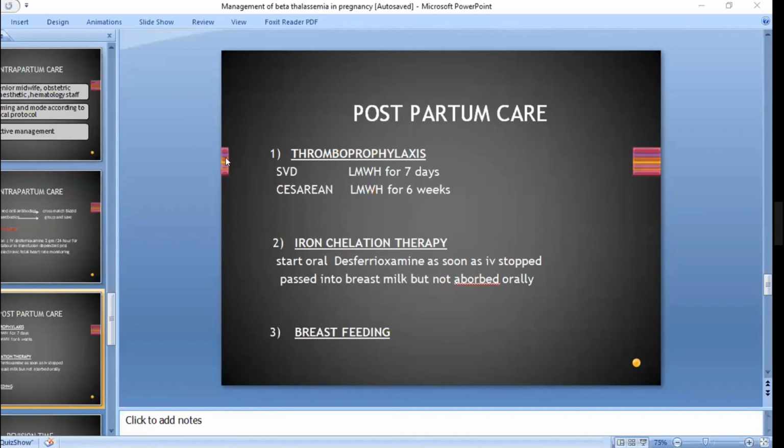You have already told me about thromboprophylaxis. It is the same as in sickle cell disease. And iron chelation, if the patient has taken iron chelation during the intrapartum period, she needs to continue it in the postpartum period. She can take oral, and you should know that oral desferrioxamine can be transmitted into the breast milk but cannot be absorbed by the baby. So no worries, and encourage breastfeeding as usual.